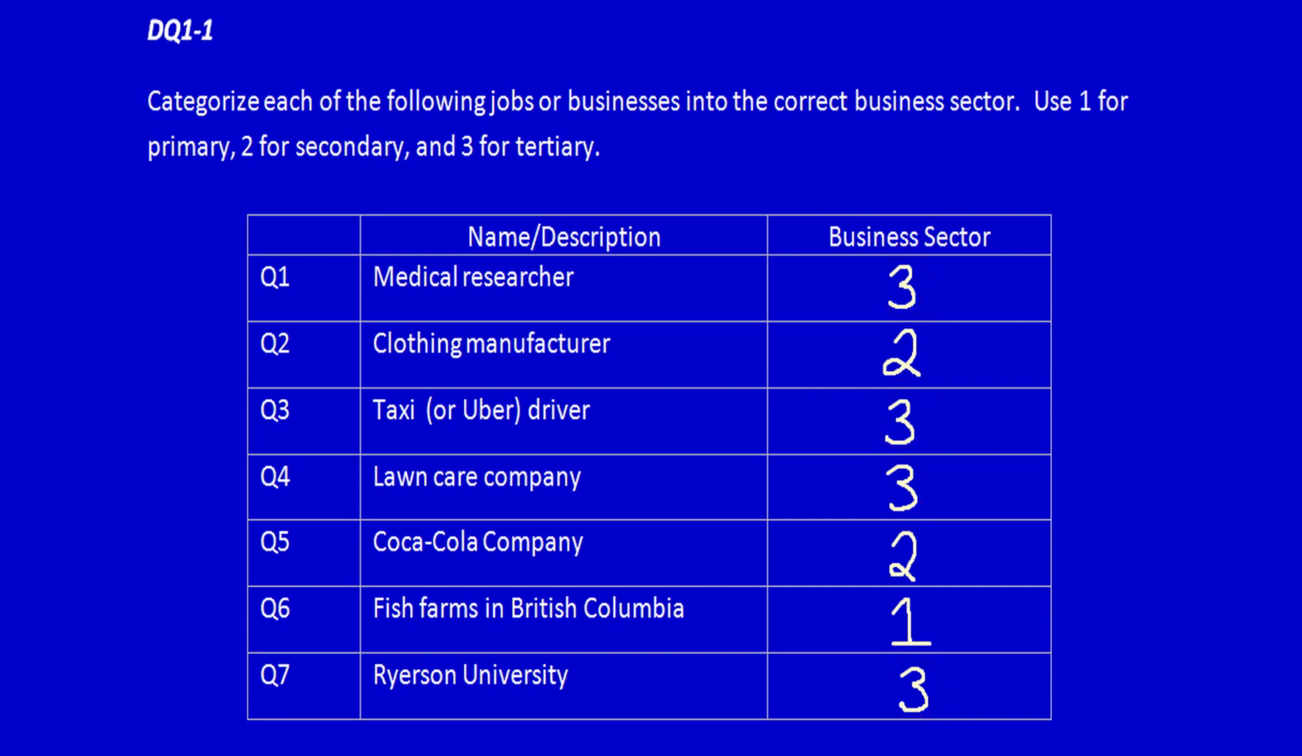Remember that it's important not only to know which sector of the economy they go in, but exactly why.